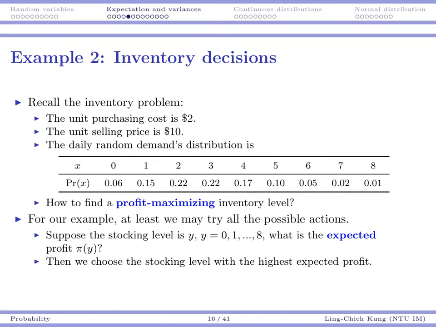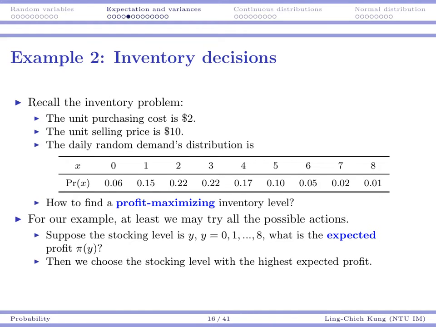Okay, let's see another example, which is inventory decisions. Recall our inventory problem. We know the unit purchasing cost, we know the selling price, and we know the distribution of daily demand. Suppose that now, instead of finding an inventory level to achieve a certain service level, I want to maximize my expected profit. I certainly know that I don't want to order too many, I don't want to order too few, but where is my best inventory level that can maximize my expected profit?